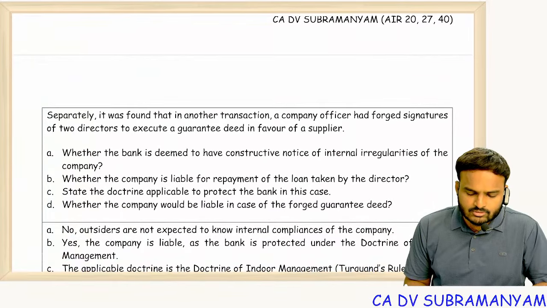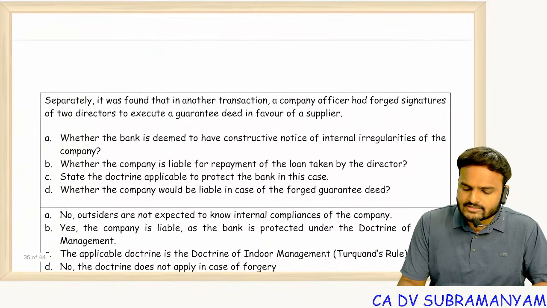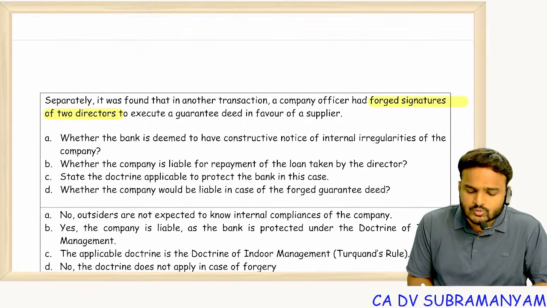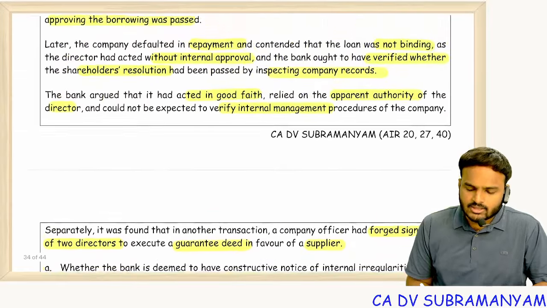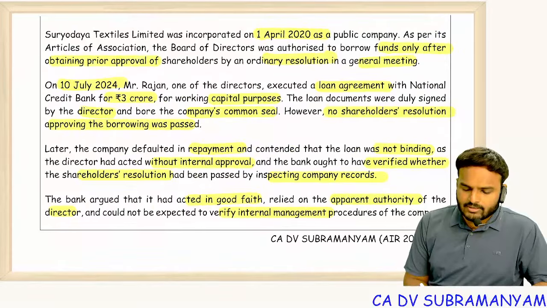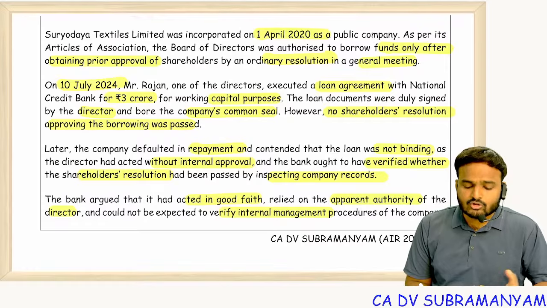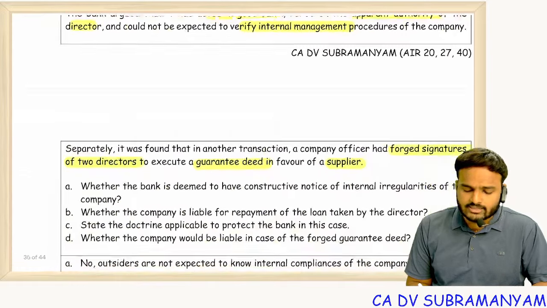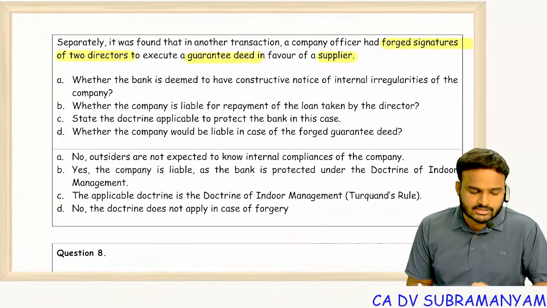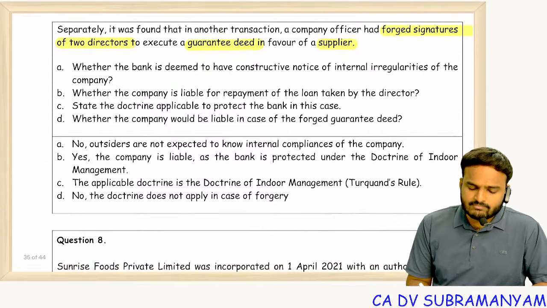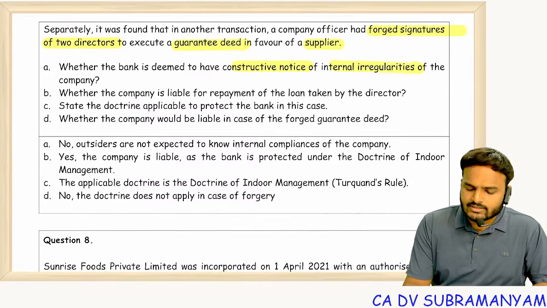Separately, it was found that in another transaction, a company officer had forged the signatures of two other directors to execute a guarantee deed in favor of a supplier. So here one is beyond the powers, the other not beyond the powers. Without members' approval, they borrowed the money, and the guarantor's signature was also forged. So whether the bank is deemed to have constructive notice of internal irregularities?